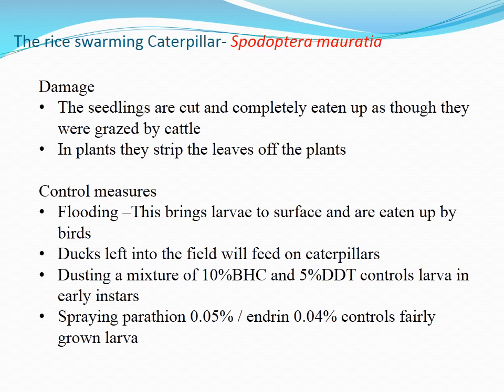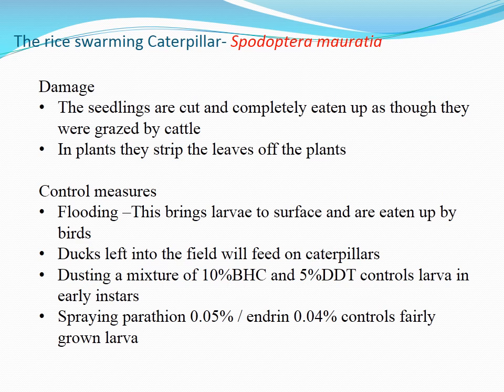And the control measures. The control measure is flooding. This brings larvae to the surface. The whole paddy field is flooded with water. This brings larvae to the surface and they are eaten up by birds. Since this caterpillar is also formed of cuticle, it floats on the surface, and it is easily eaten up by birds. Ducks let into the field will feed on caterpillars.